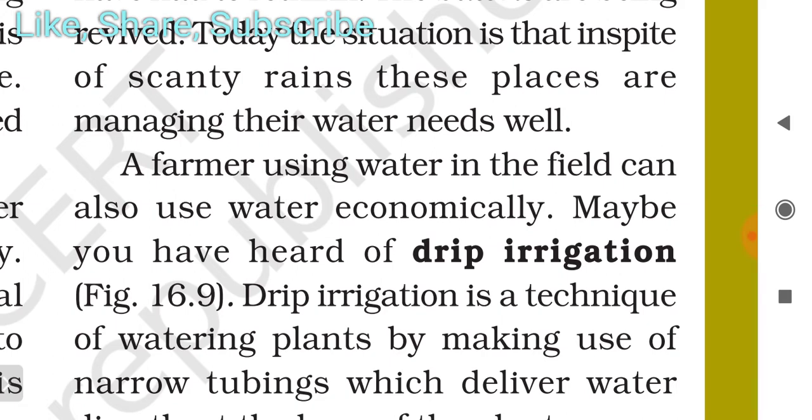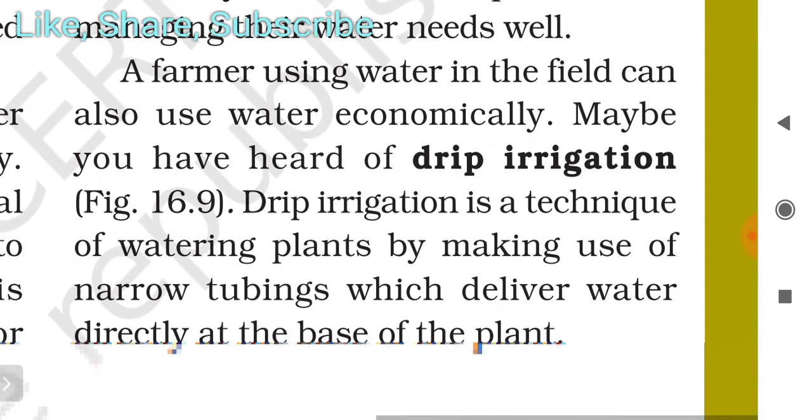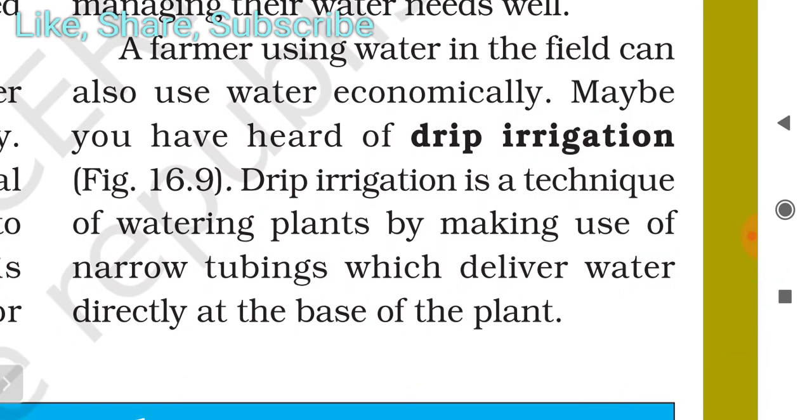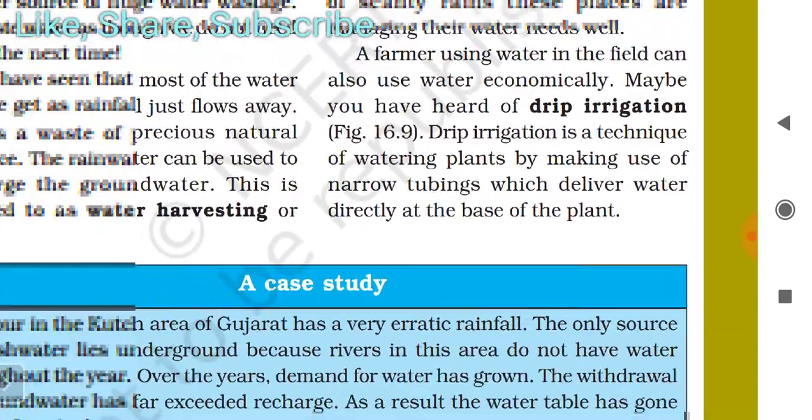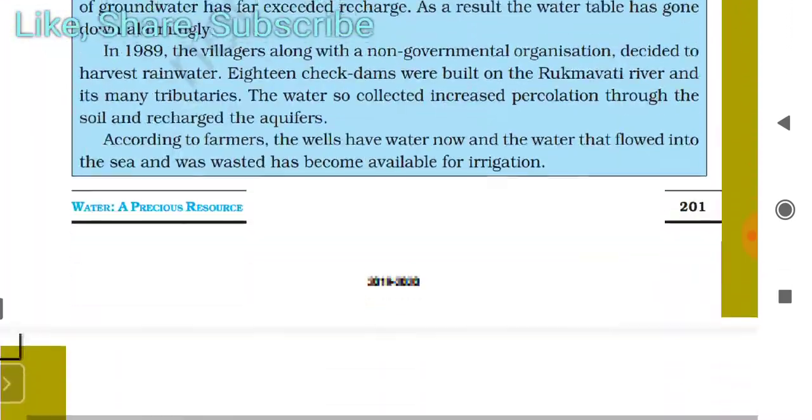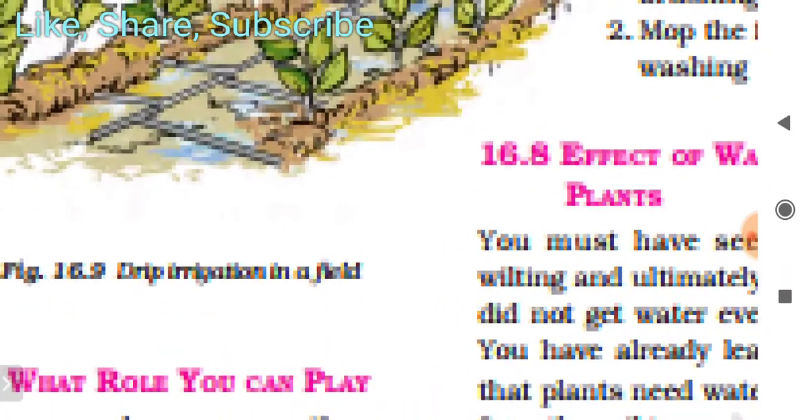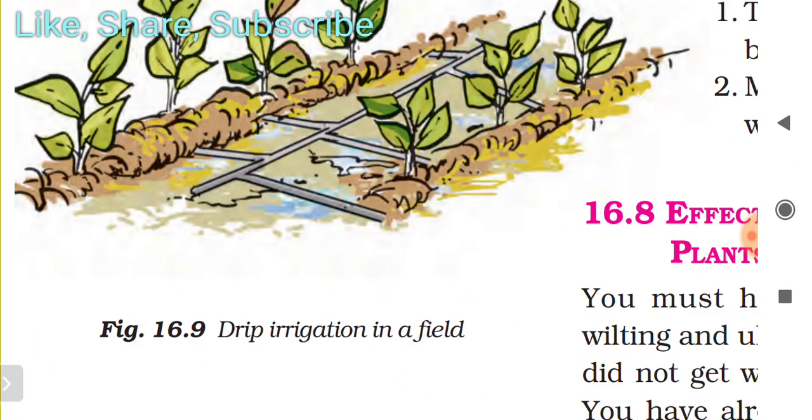A farmer using water in the field can also use water economically. Maybe you have heard of drip irrigation. In class 8 you will read about it more clearly. Drip irrigation is a technique of watering plants by making use of narrow tubing which delivers water directly at the base of the plant. You can see in the figure this is the drip irrigation in a field.